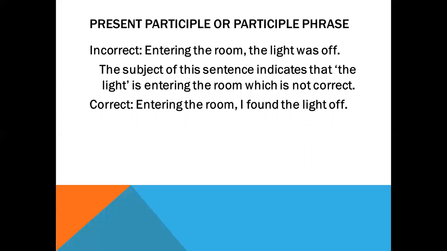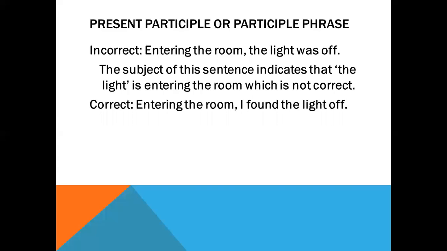At first, you can see the example of the present participle or participle phrase. Here, if we use a dangling modifier, that one becomes incorrect. That is, if you say, "Entering the room, the light was off." Dear cadets, you see, at first, the part is "entering the room." So who has entered the room? Someone has entered the room, right? Either you or I or someone else. So you need to clarify the point.